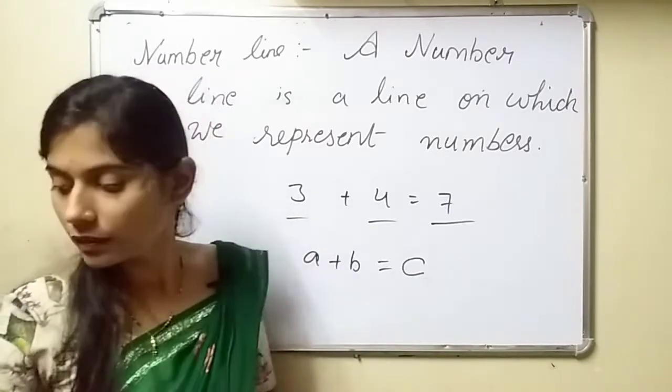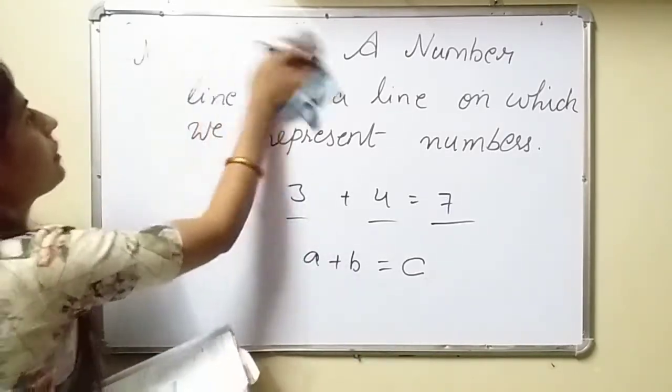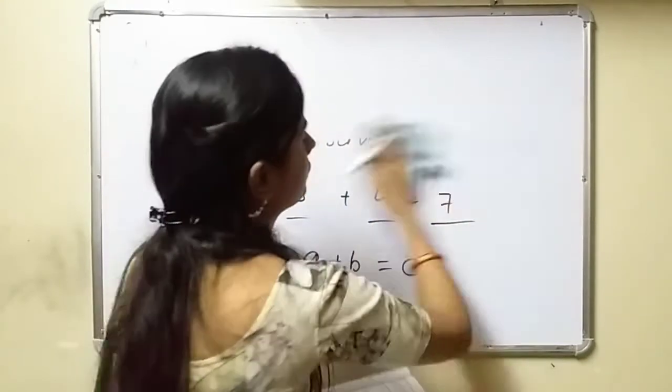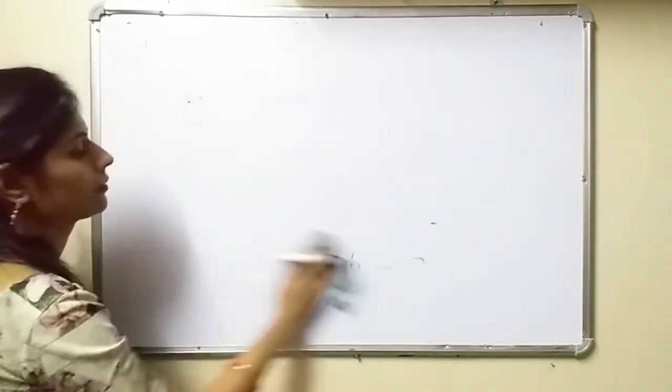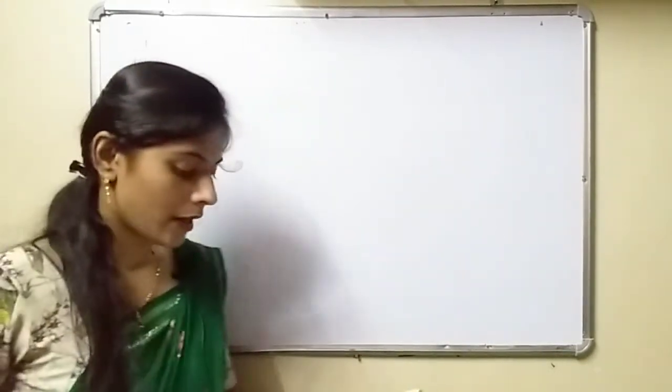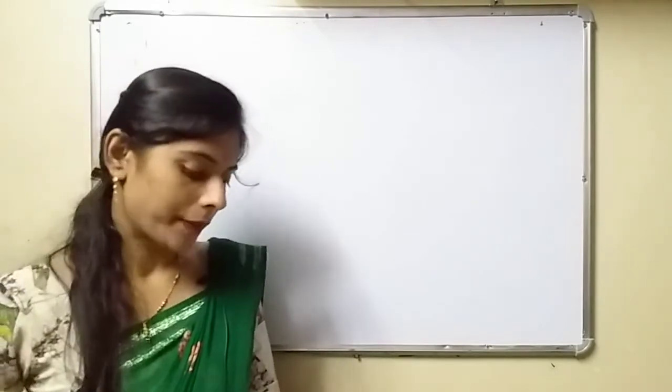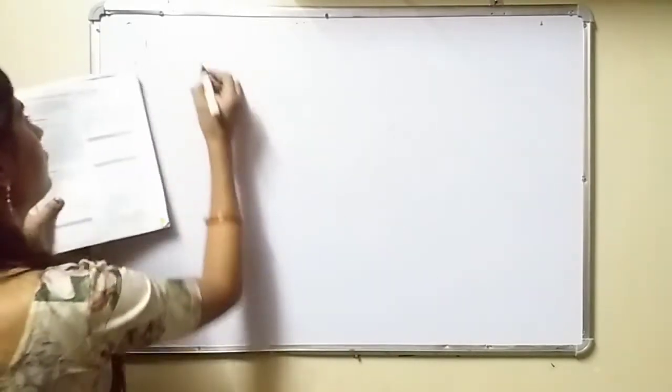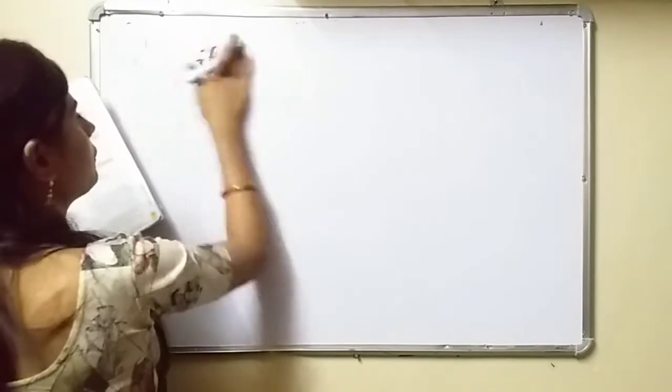Now we will study this one. Some properties are given here. Commutative property: if 3 plus 4, if we will start.